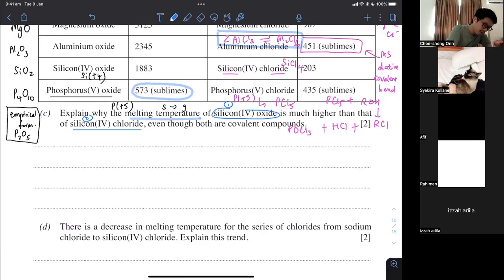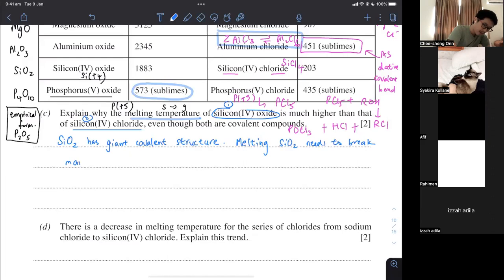So silicon(IV) oxide, meaning SiO2, silicon plus 4, it has a giant covalent structure. You should know this from structure and bonding, which I did recap with you previously. So when you melt it, because the question asks you on melting, melting SiO2 needs to break many strong covalent bonds.